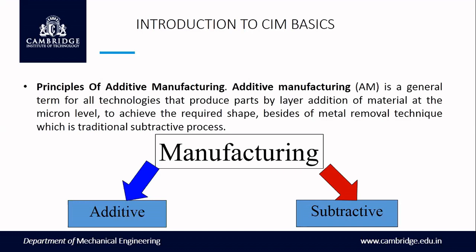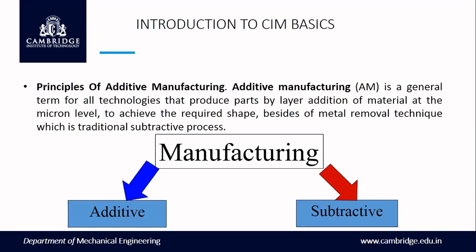Another type of manufacturing process is the conventional manufacturing process, which we can call the subtractive manufacturing process. There the material is removed from the workpiece to get the required shape. That is the basic thing you are supposed to know about an additive manufacturing system.